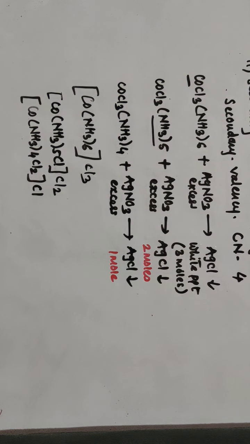Then one more thing he came to know in all these reactions: the chloride ion plays a vital role. It acts as both a primary valency and a secondary valency. When it is present in the ionization sphere, it shows the primary valency, but when it enters the coordination sphere and remains unprecipitated, it is a coordination entity, and so it shows the secondary valency also.